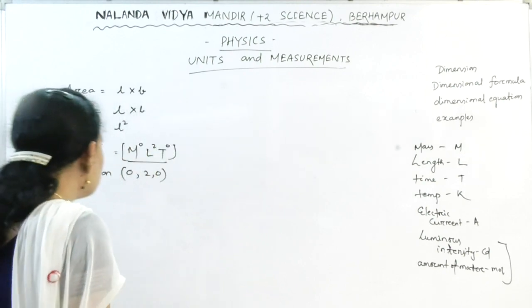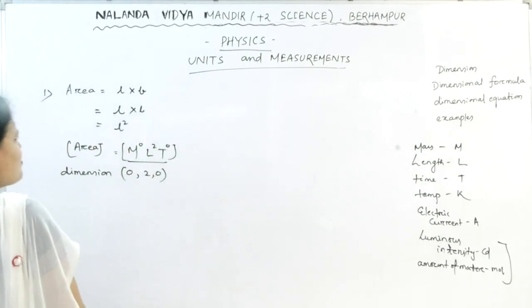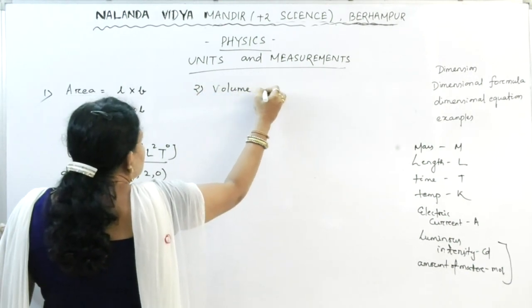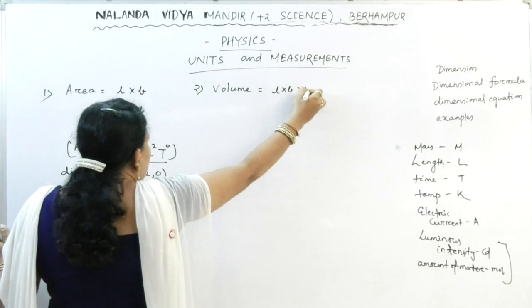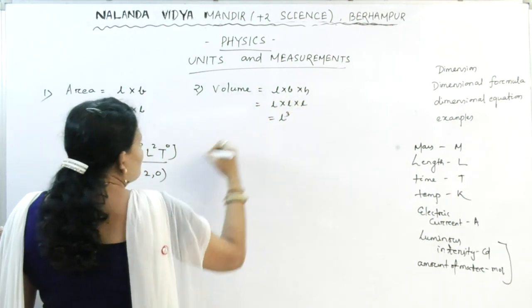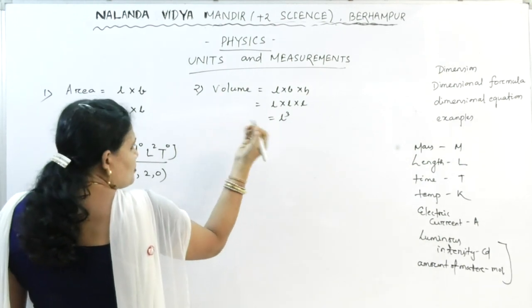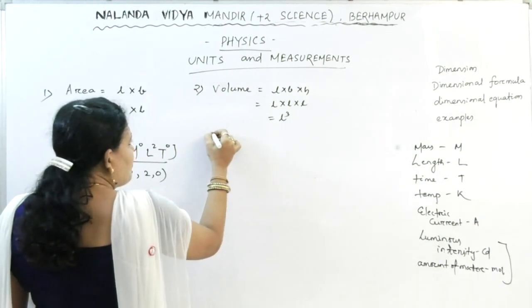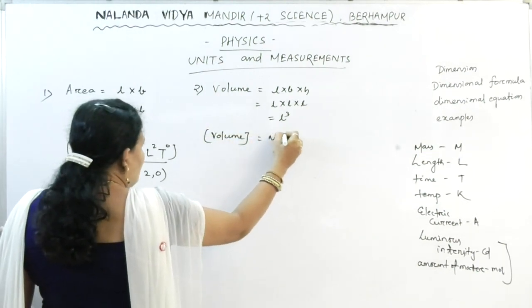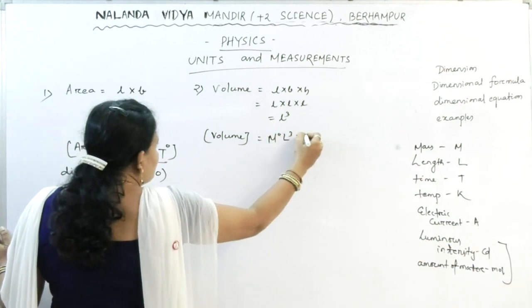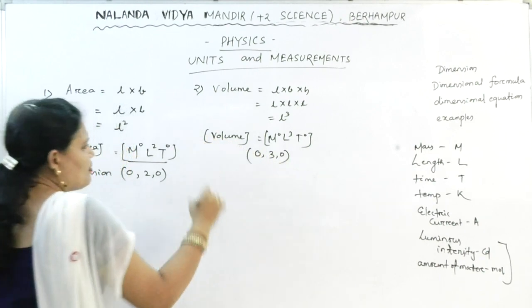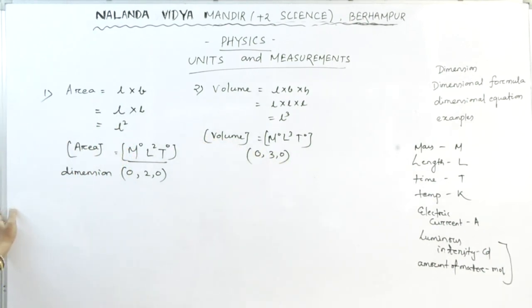Let us consider another example. Similarly, volume also you can find out. Volume: first the formula, length into breadth into height. Now this is nothing but L into L into L, L cube. So write it in the form of fundamental quantities. The dimension of volume will be M0 L3 T0. So what is the dimension? 0, 3, 0. The powers are the dimension.